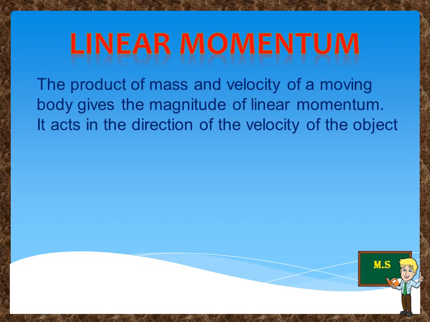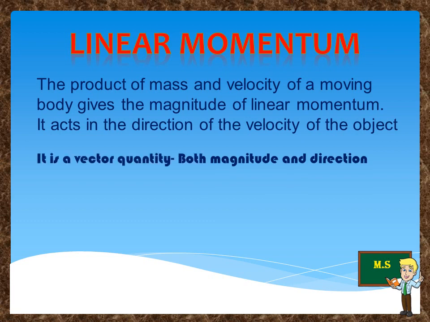That means the product of mass and velocity of a moving body gives the magnitude of linear momentum. It acts in the direction of the velocity of the object. The linear momentum is a vector quantity and it has both magnitude and direction. And linear momentum is equal to mass into velocity.